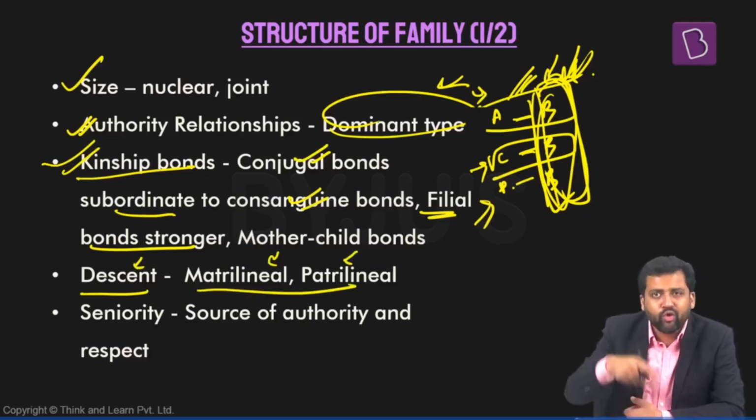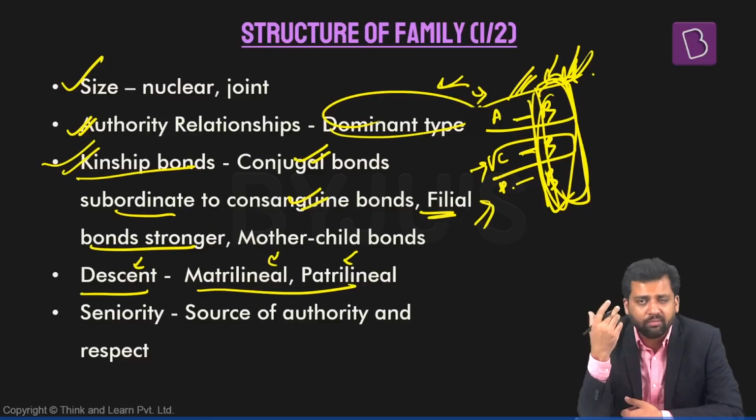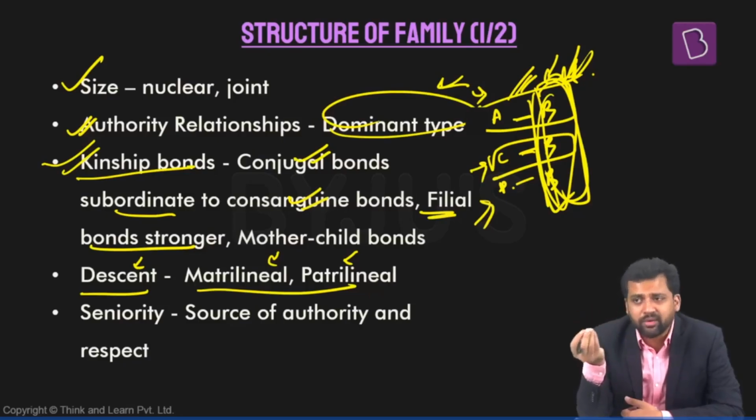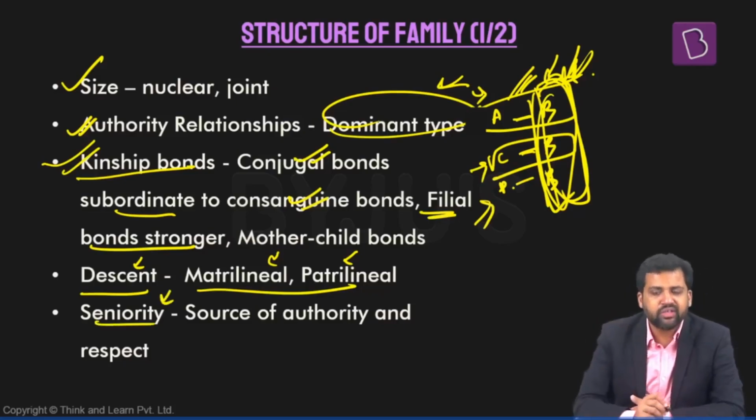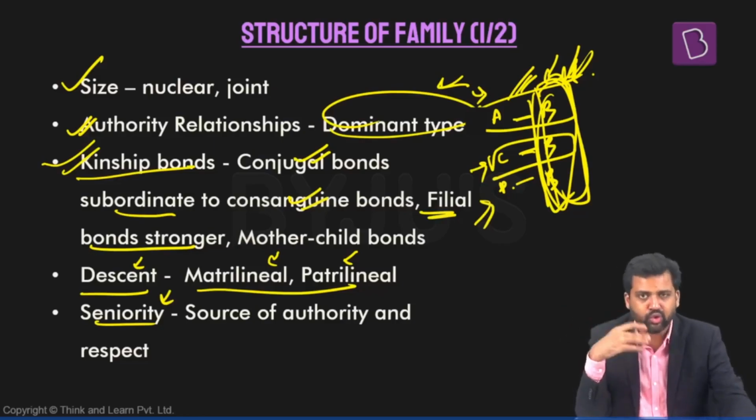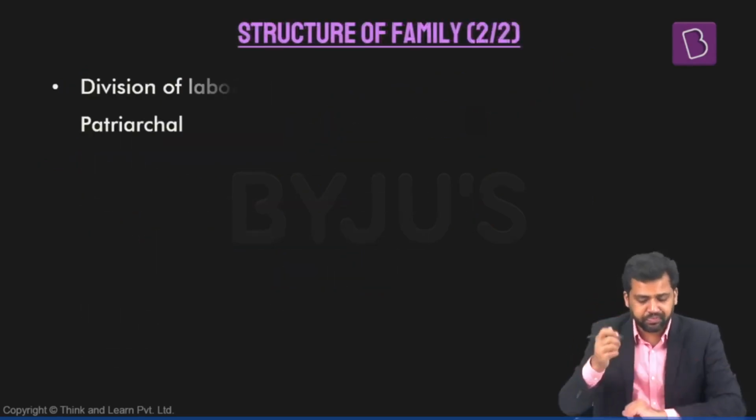Descent: how you can trace your lineage. Most likely in the Indian scenario, it is patrilineal descent. In some societies, some communities, as exceptions, it can be matrilineal descent as well. Seniority is typically a source for authority and it is a source for respect. So those who are elder are given respect within the family setup.